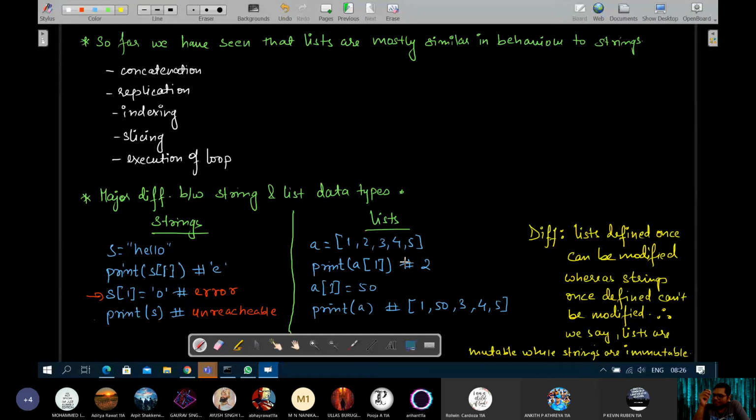Is this concept clear? Yes, sir. Because when a list is originally defined, we can change its elements, but when a string is originally defined, we cannot change the characters at particular index positions.